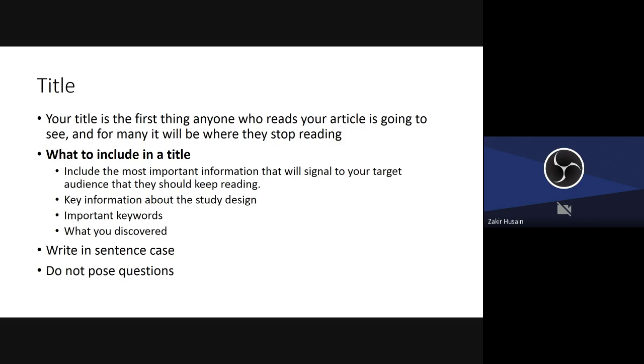So your title has to give a signal that this is the paper, this is the problem that the paper is addressing. Therefore, you can put very catchy questions.